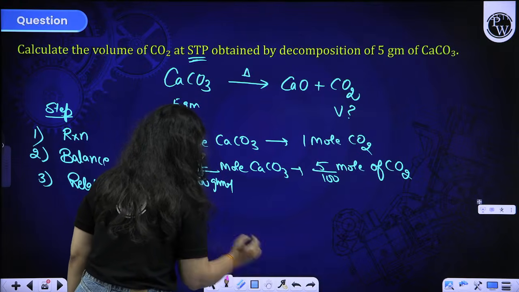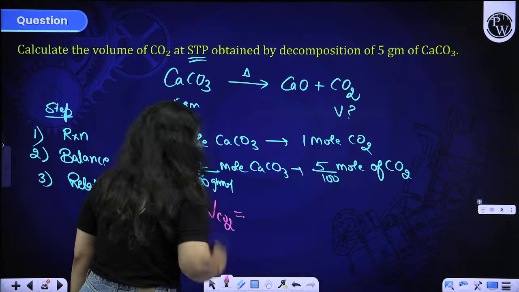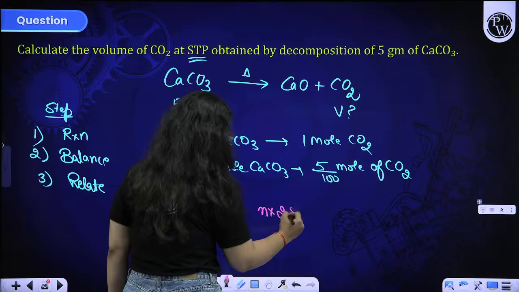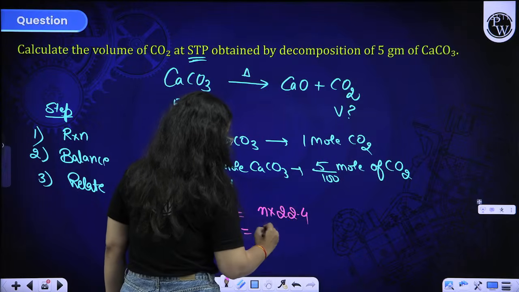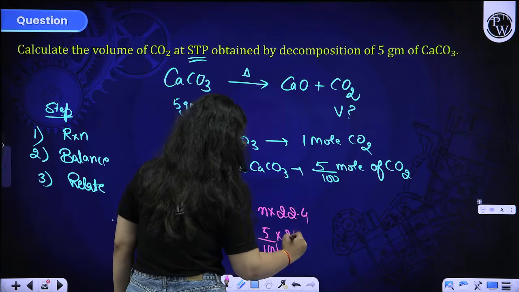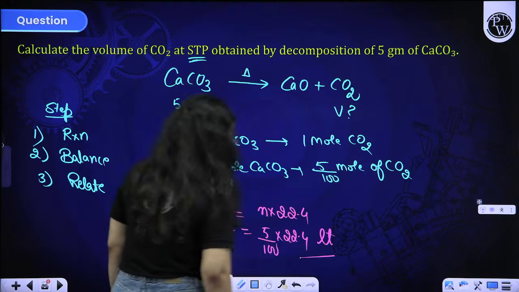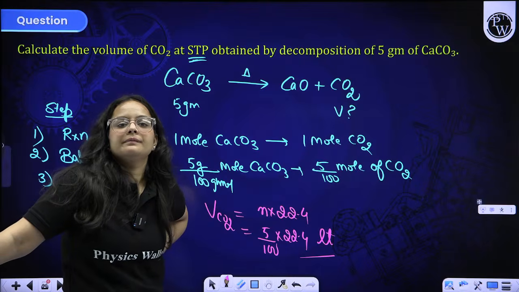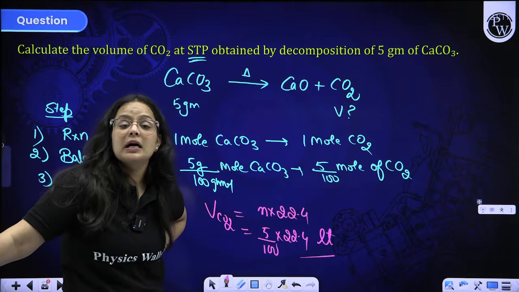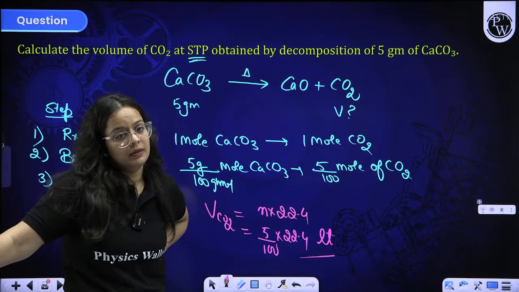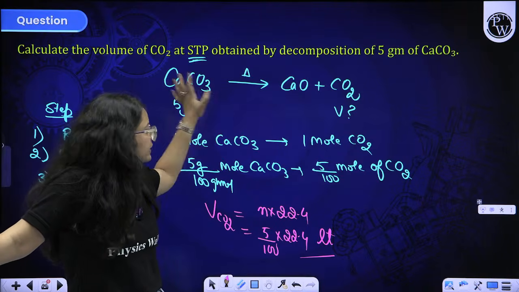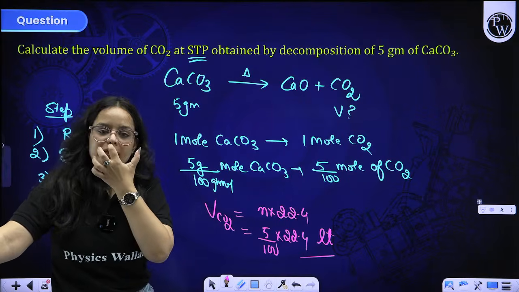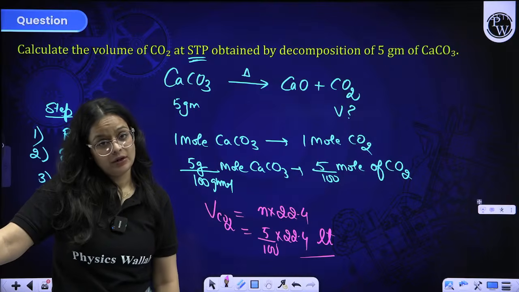So volume of CO2 will come out to be how much? That means number of moles into 22.4. Right, beta? So 5 by 100 is the moles. If you multiply by 22.4, you will get the answer in liter. Okay. Is it clear to you all? This is how you can solve the stoichiometric equations. Whatever thing they are asking you, whatever thing they are giving you, just relate them all in the mole terms. Accordingly, convert your question in the way they are asking.